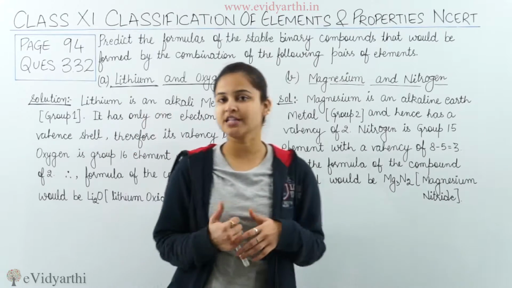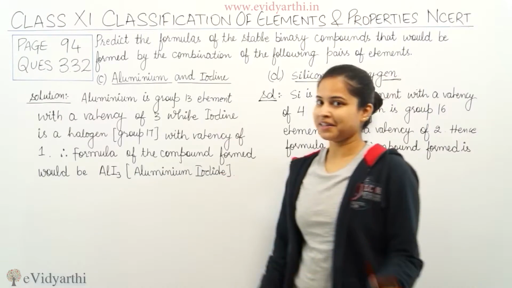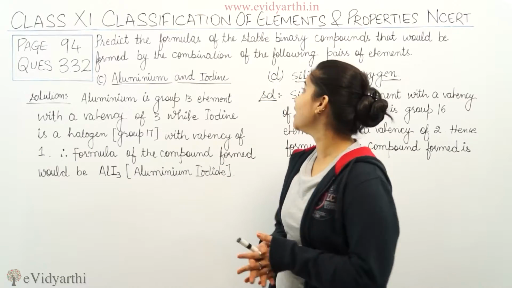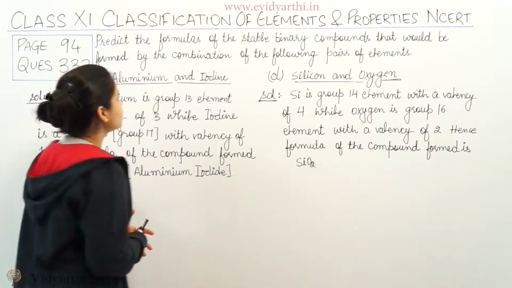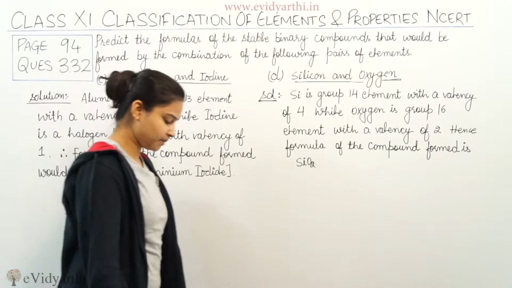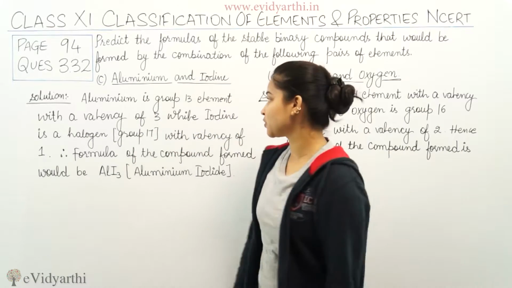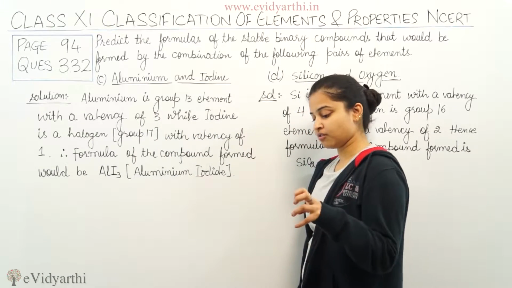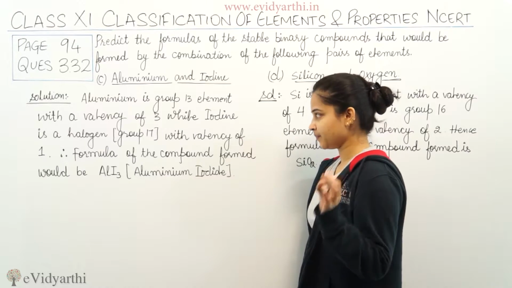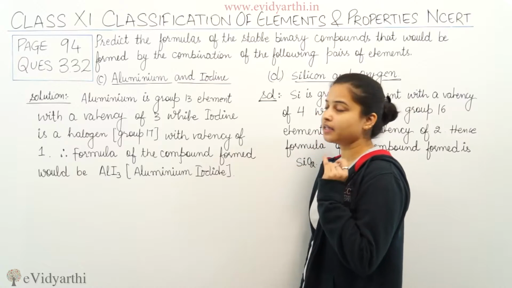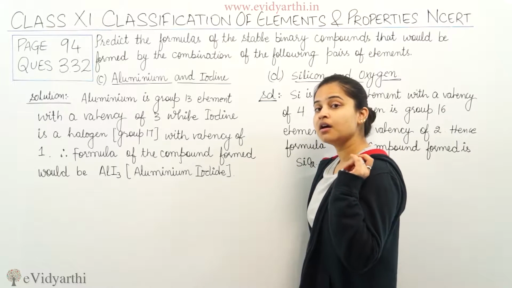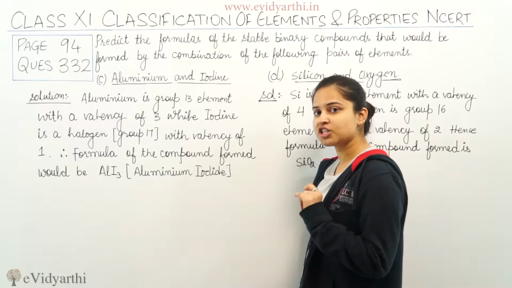Now moving on to the next part of the question. The next part of the question is aluminium and iodine. So we need to predict the formula of the stable binary compounds that would be formed by the combination of aluminium and iodine. See, aluminium is a group 13 element. So the valence electrons present in its valence shell are 3 and the valency is also 3. While iodine is group 17, belonging to the halogen family. Hence the valence electrons present in the valence shell are 7.